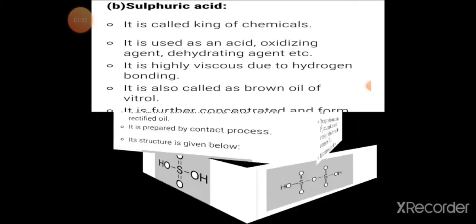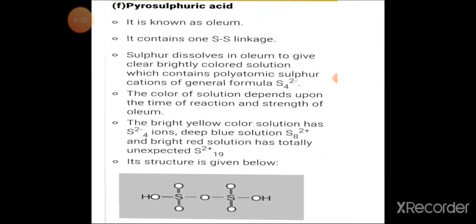Then next acid is pyrosulfuric acid or disulfuric acid. The molecular formula is H2S2O7. It is also called oleum. It contains one S-O-S linkage. Here the oxidation state of sulfur is +6. The structure of pyrosulfuric acid is given here.